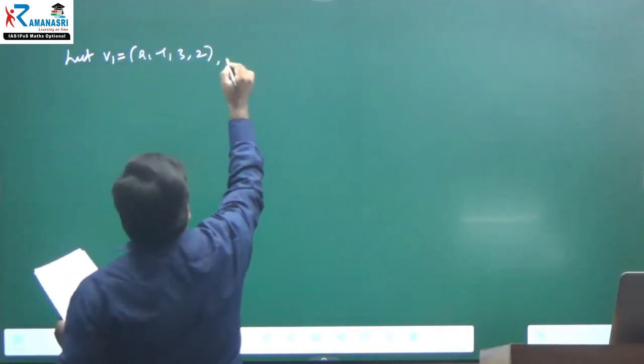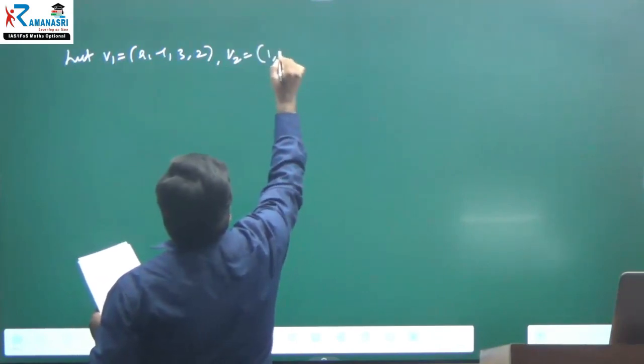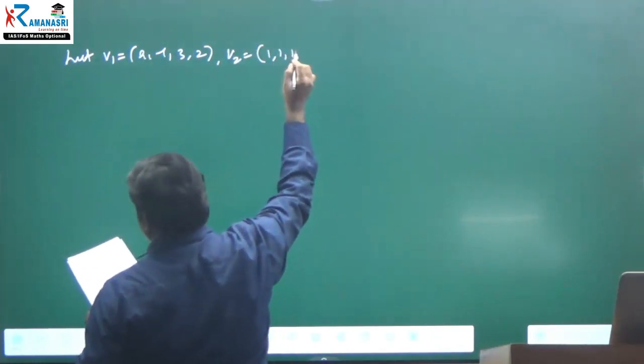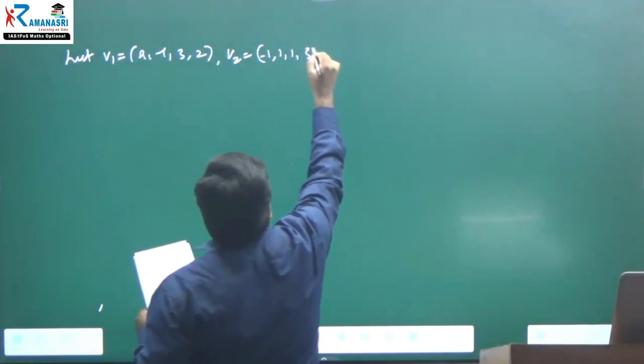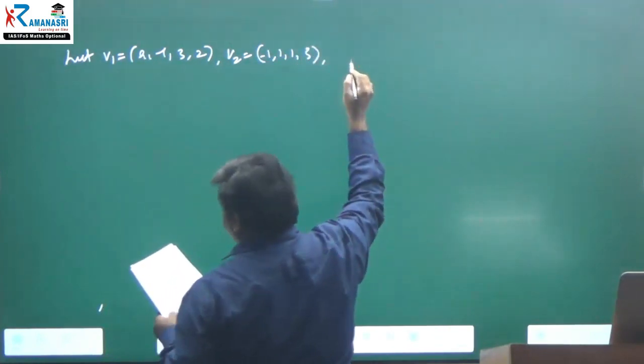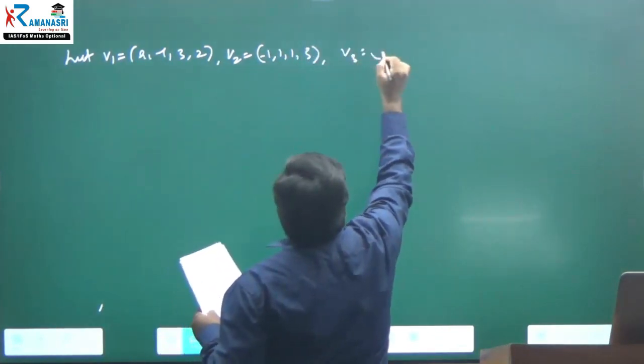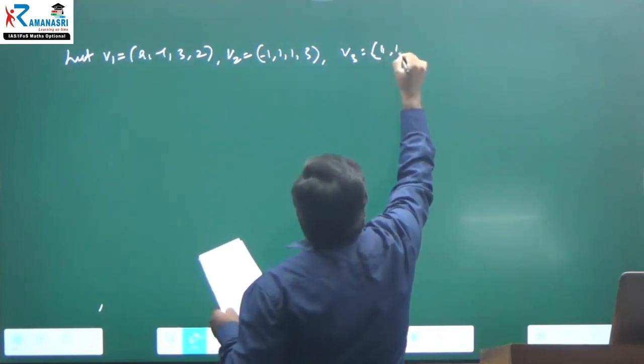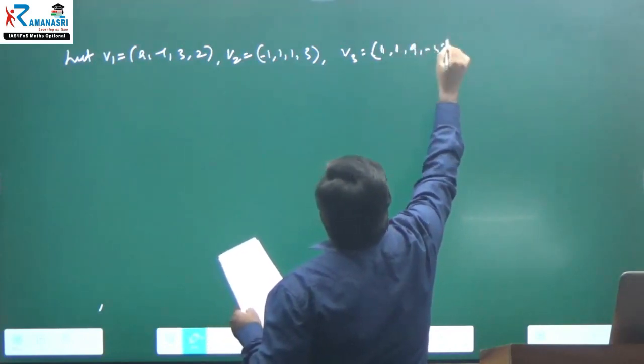And V2 is the vector 1, 1, 1, 3, with a minus 1 in the second place. And V3 is equal to 1, 1, 1, 9, minus 5.